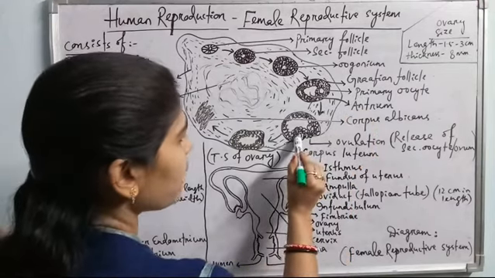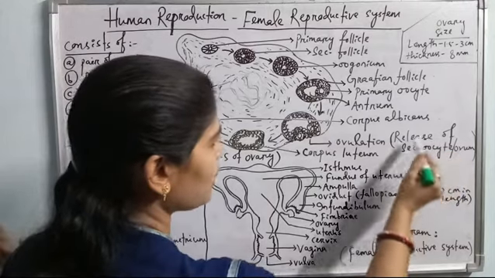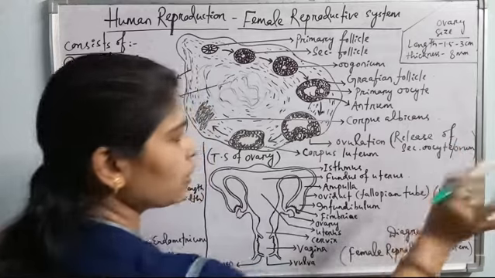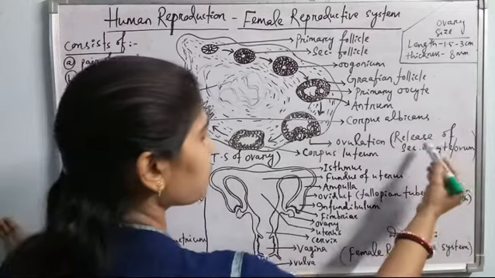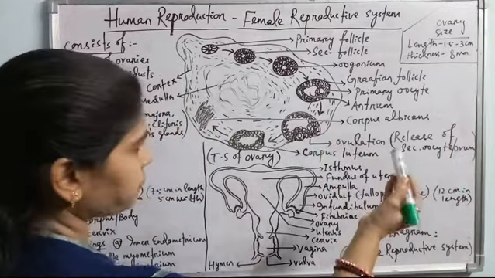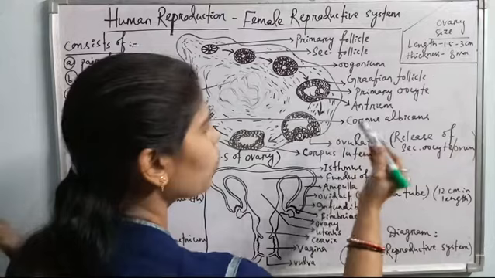Now the secondary oocyte or the ovum. In case of human beings, the secondary oocyte is released, whereas in other vertebrates, ovum is released after completing the total meiosis. Okay, so the secondary oocyte is released from the ovary into the oviduct. And the release of secondary oocyte or ovum, this process is called ovulation.